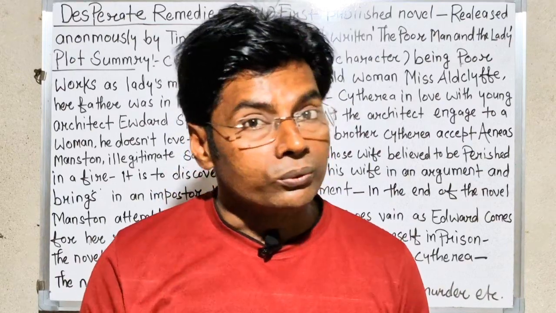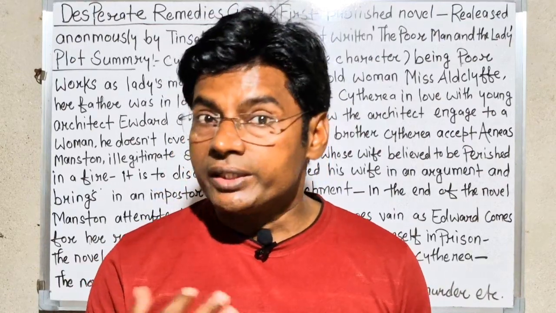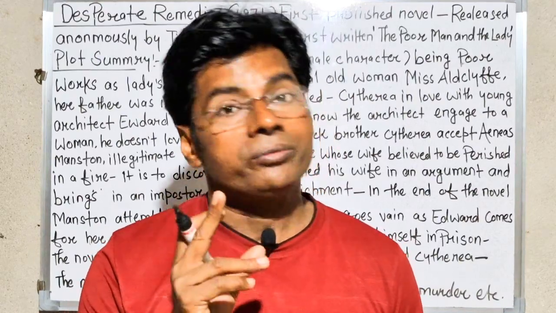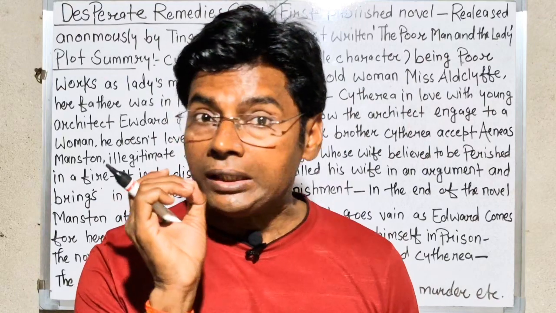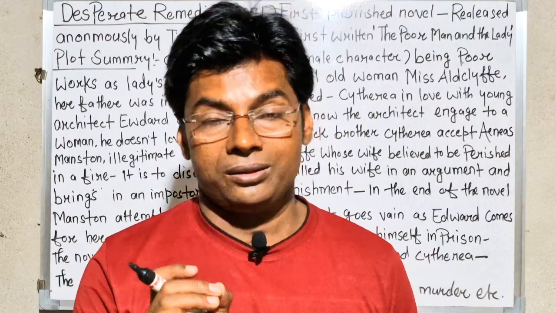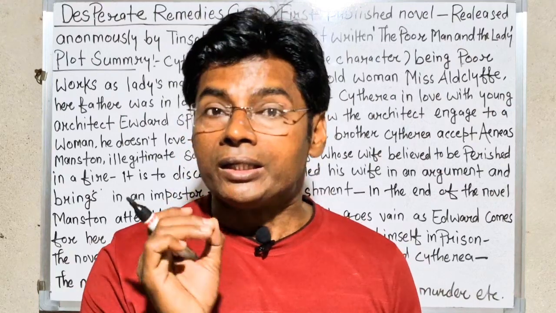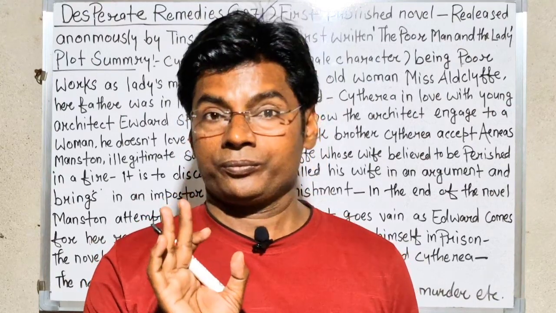So very soon the readers get to know that Miss Aldclyffe has an illegitimate son, and the name of her illegitimate son is Aeneas Manston.